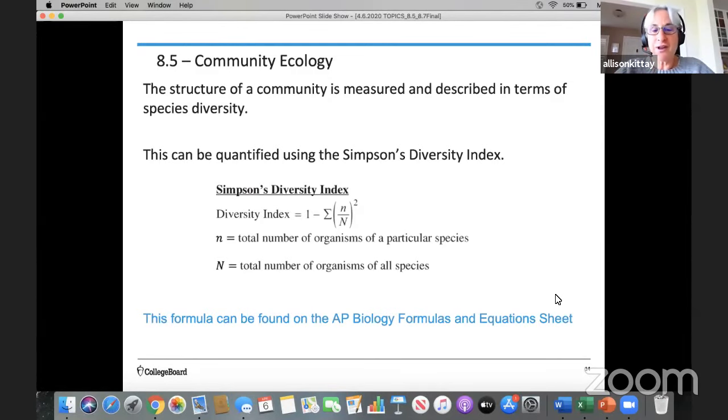This formula can be found on the AP Biology formulas and equation sheet, and the Simpson's diversity index is 1 minus the sum of the total number of organisms of one particular species divided by the total number of organisms of all species, and all of that is squared. And I know that looks scary, but let me take you through an example because it's really not that scary.